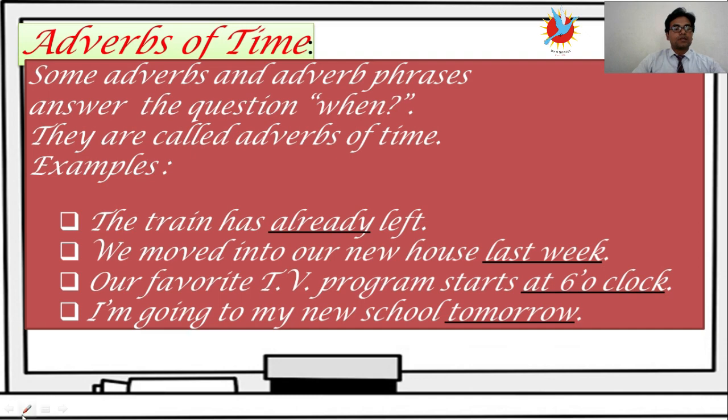Now let's talk about adverbs of time. Some adverbs and adverb phrases answer the question when. You ask the question when, and you will get an adverb of time. For example, the train has already left. When has the train left? Already. So this word is an adverb. We moved into our new house last week. When did we move? Last week.